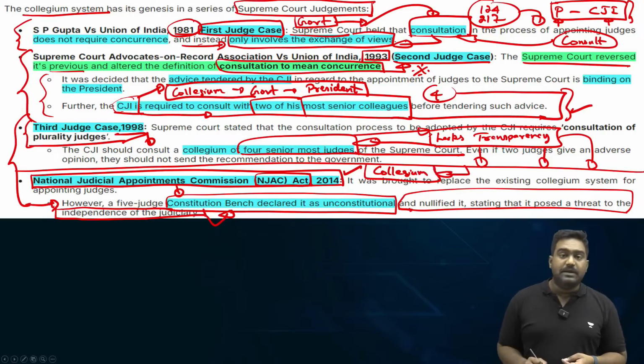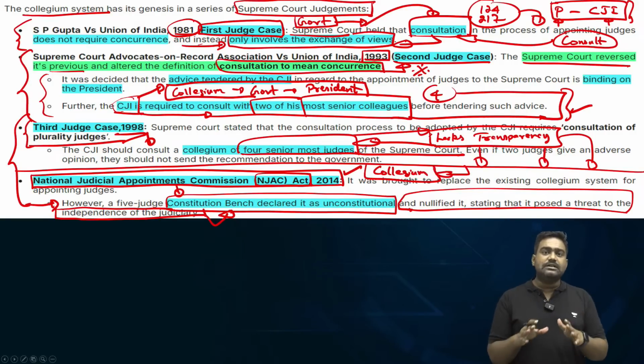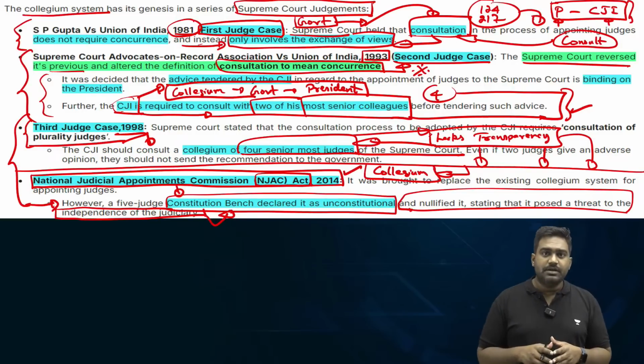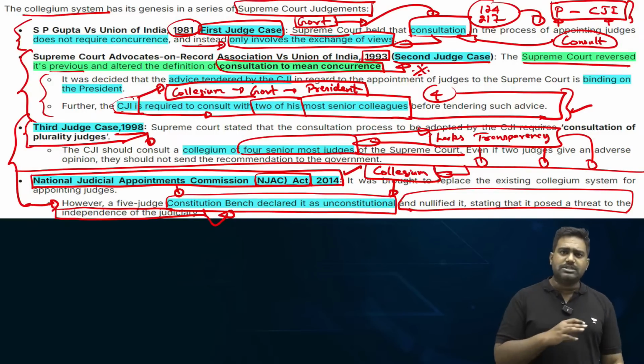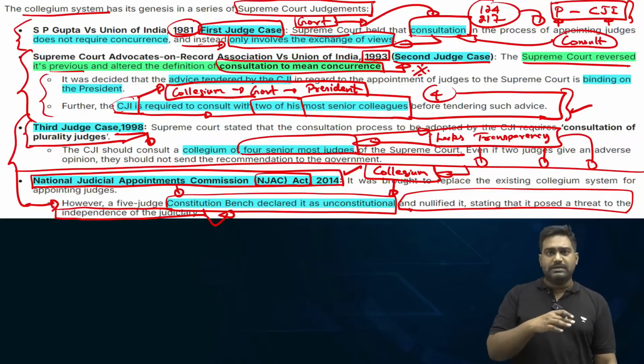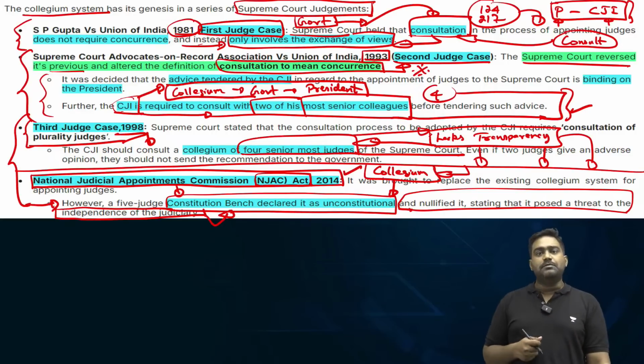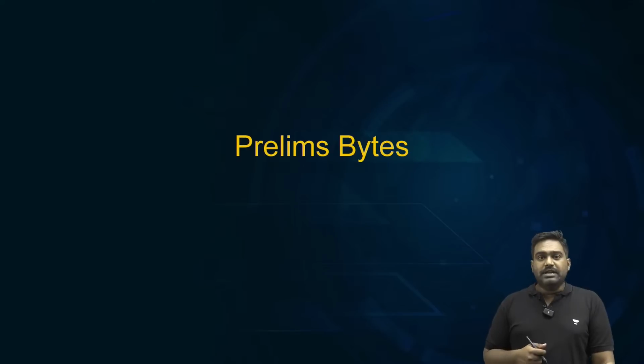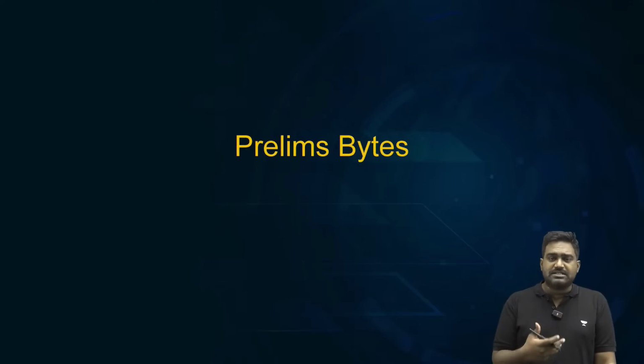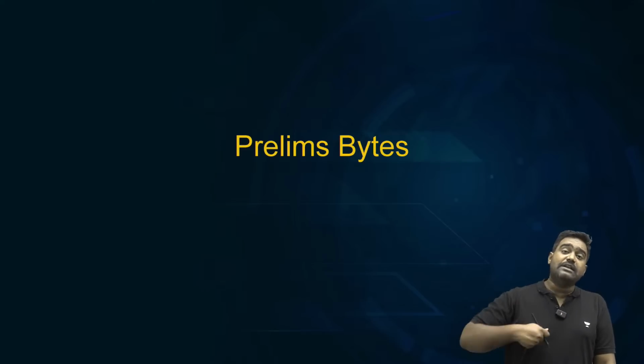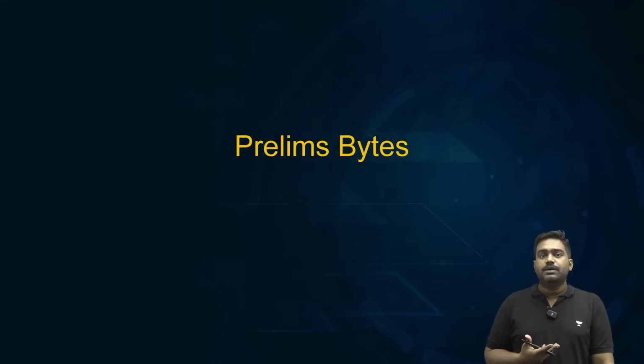So since then, the collegium system of appointments is back. But what the Modi government has been doing, it has been delaying certain appointments, sitting on certain decisions, even after the collegium has reiterated the names, leading to constant friction between the collegium, that is the higher judiciary, and the government. So that is the issue that you need to understand. Right now the Chief Justice has asked for answers from the government, an explanation on record as to why the government has not appointed these judges, why vacancies are left behind even after the collegium has reiterated the names.